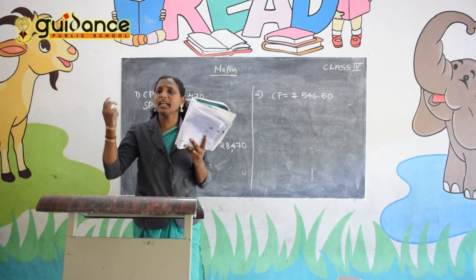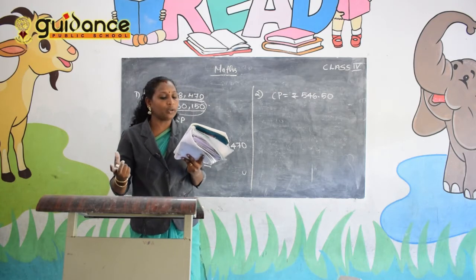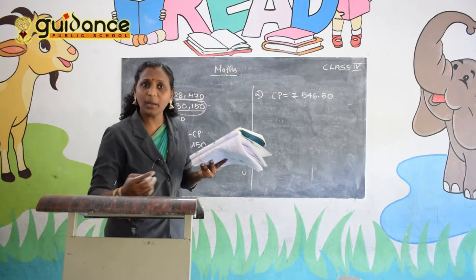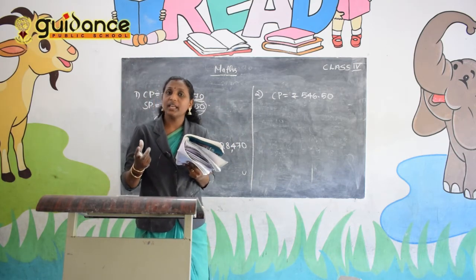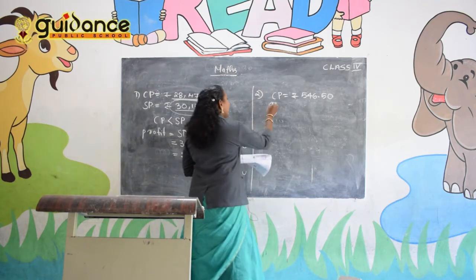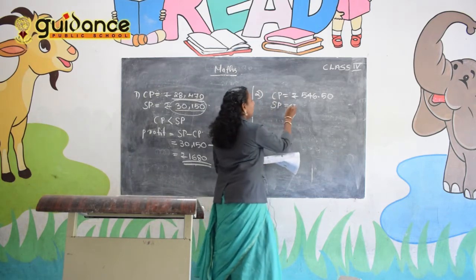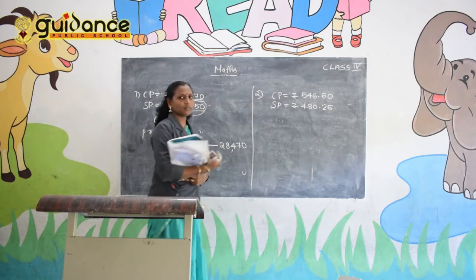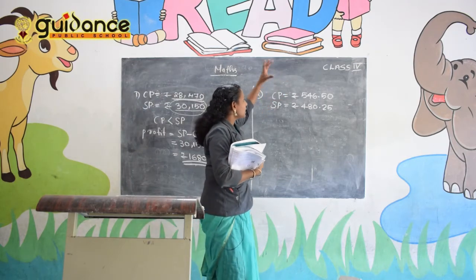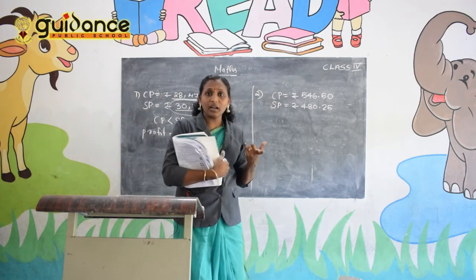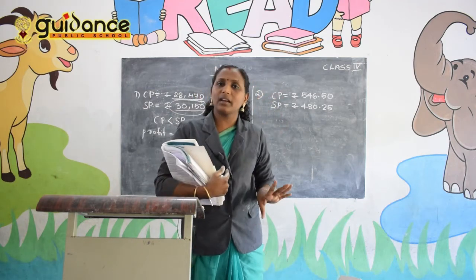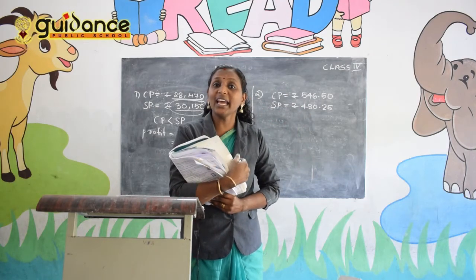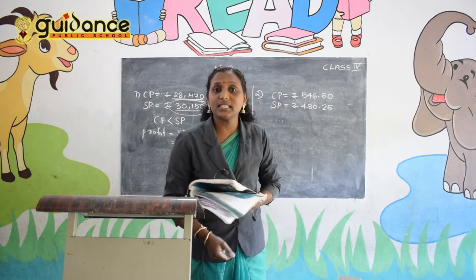And sold them. Sold means വിൽക്കുക. വിൽക്കുന്ന എമൗണ്ട് എത്രയാണ്, എത്ര രൂപയ്ക്ക് വിറ്റത്? 480 rupees 25 paise. വിറ്റ എമൗണ്ട് എന്താ റെപ്രസെന്റ് ചെയ്യുന്നേ? SP. So SP is equal to rupees 480 rupees 25 paise. Look at this question. Which is the bigger number, CP or SP? CP is the bigger number. CP ആണ് വലിയ amount as compared to the SP. That means it is a loss.